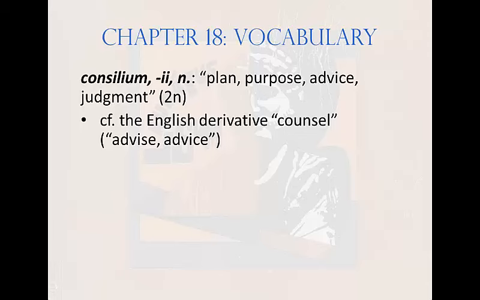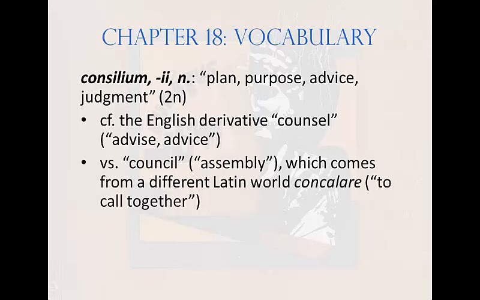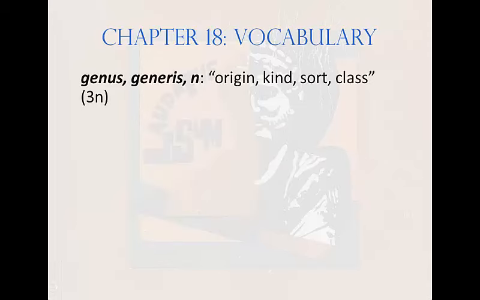Learn that. The English homonym council comes from an altogether different Latin verb, concalare, meaning to call together. What would be the accusative singular of consilium? Yeah, that's right. Consilium. It's neuter. The next word is genus, generis, neuter, meaning origin, kind, sort, or class.